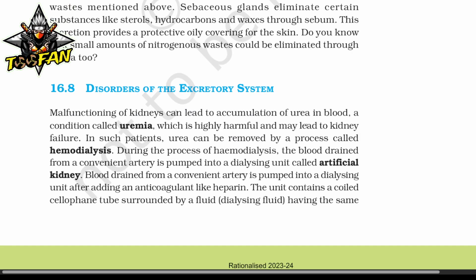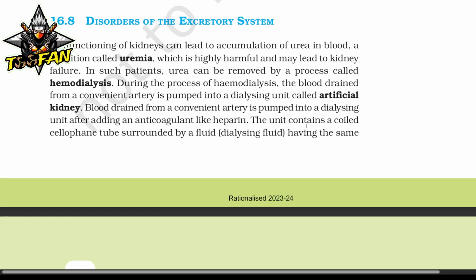Disorders of the excretory system. Malfunctioning of the kidney can lead to the accumulation of urea in blood, a condition called uremia, which is highly harmful and may lead to kidney failure. In such patients, urea can be removed by the process called hemodialysis. During hemodialysis, blood drained from a convenient artery is pumped into a dialysing unit called the artificial kidney, after adding an anticoagulant like heparin.